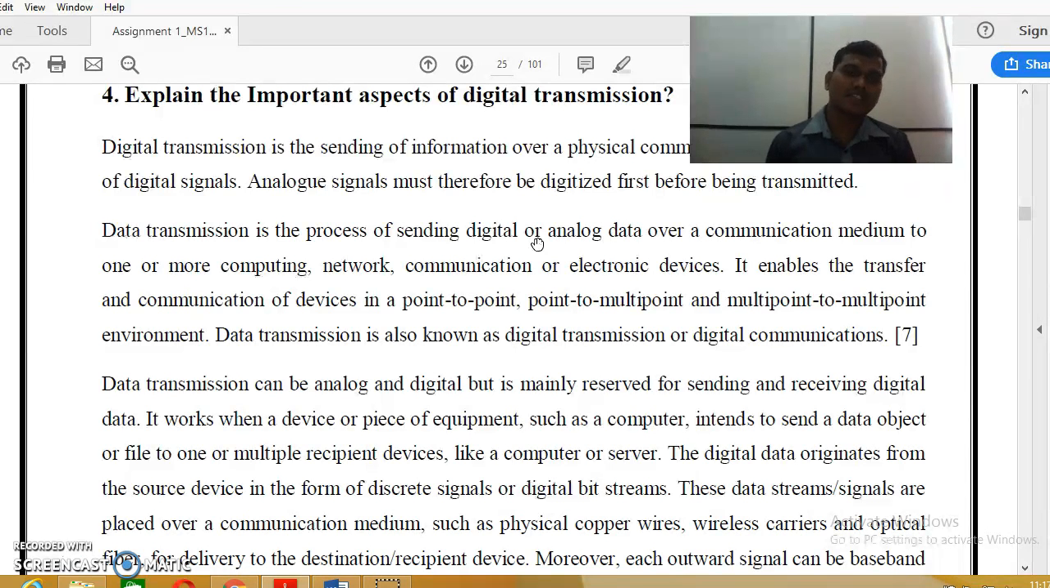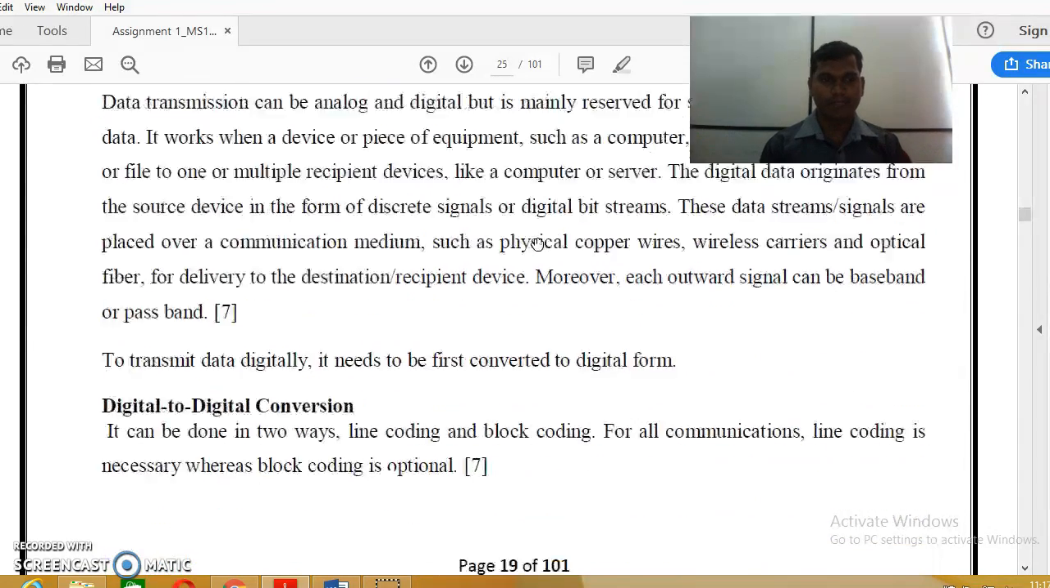Data transmission is the process of sending digital or analog data over a communication medium to one or more computing devices or networks. It enables the transfer and communication of devices in a point-to-point, point-to-multi-point, and multi-point to multi-point environment. Data transmission is also known as digital transmission or digital communication.